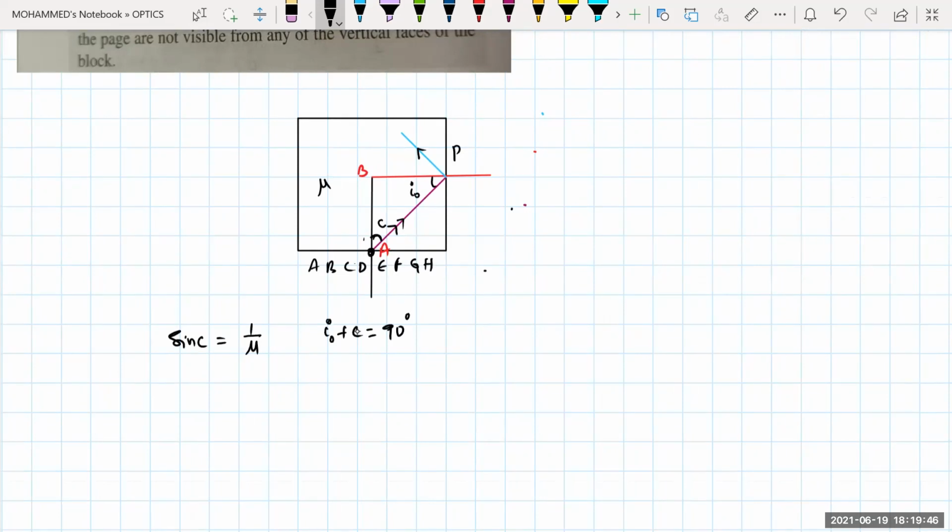A, capital A, B, and this P. This total angle should be equal to how much right now? This I naught plus C must be equal to how much? 90 degrees. Yes, sir, this is 90 degrees. So then what will be the value of I naught? I naught will be 90 degrees minus C.